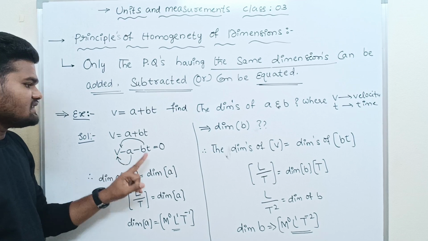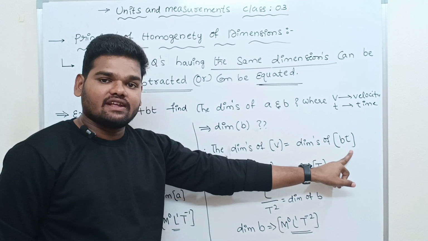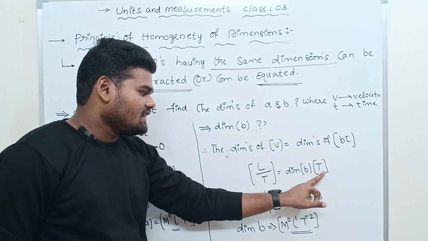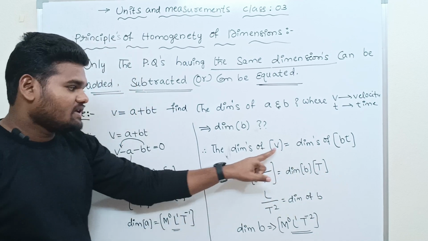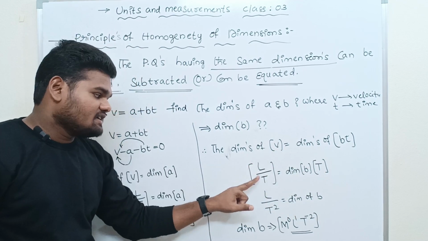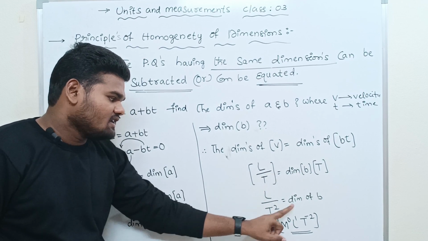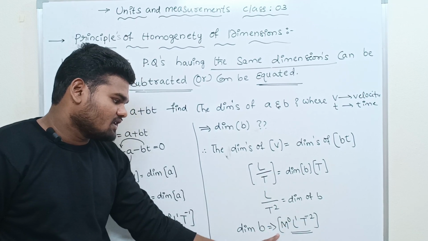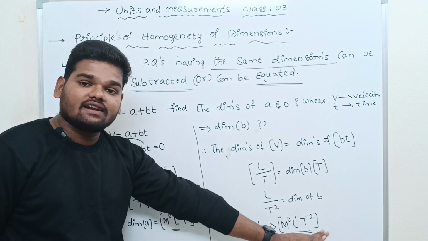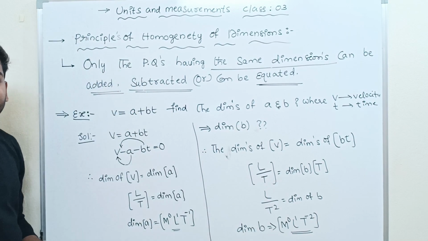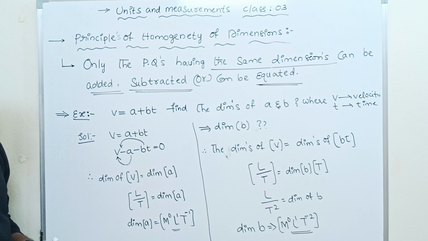So the dimension of V is equal to what? Dimension of BT. The dimension of t is capital T, and the dimension of V is L by T. So if T comes to this side, it becomes L by T square. So the dimension of B is M power 0, L power 1, T power minus 2. Is it clear? Any doubts?